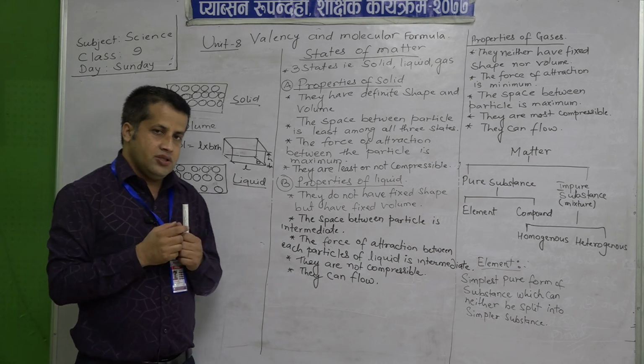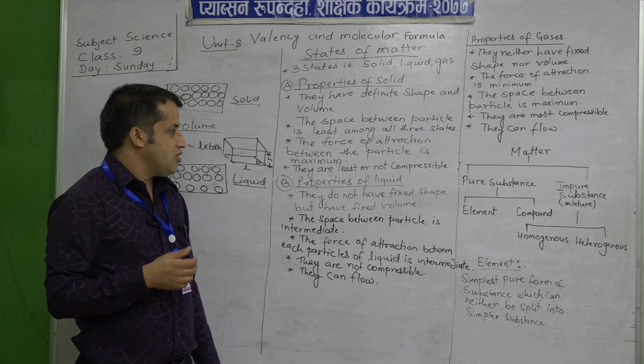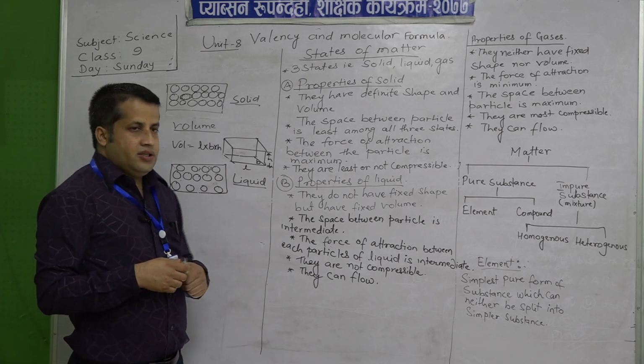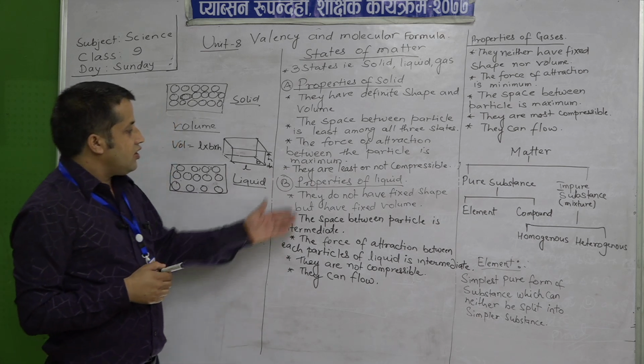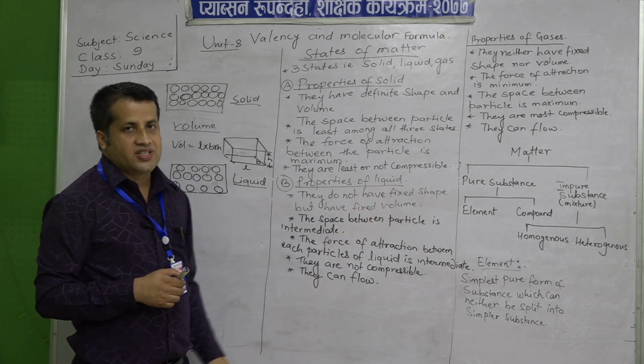Due to this, there are certain changes in the properties of liquid, and those properties are: first, they do not have fixed shape or size.